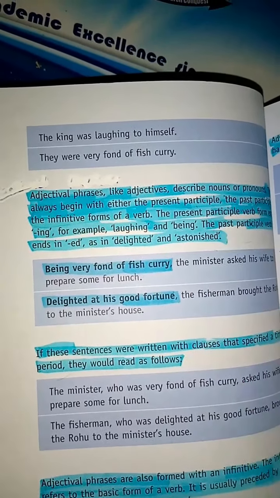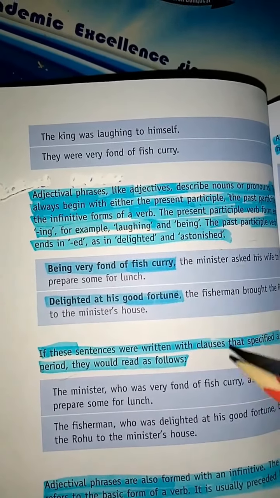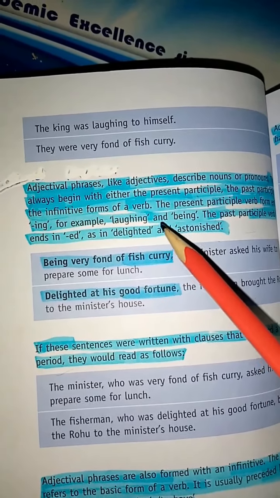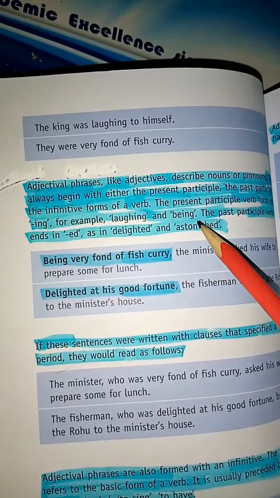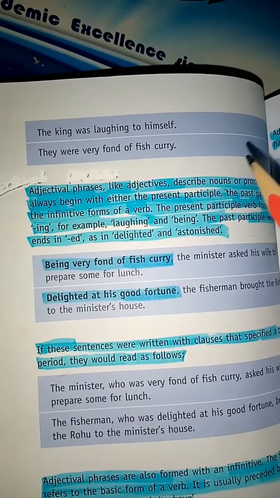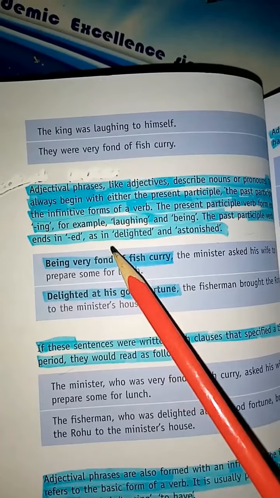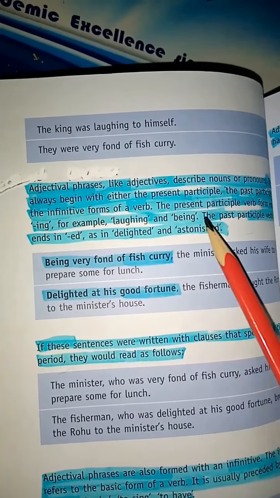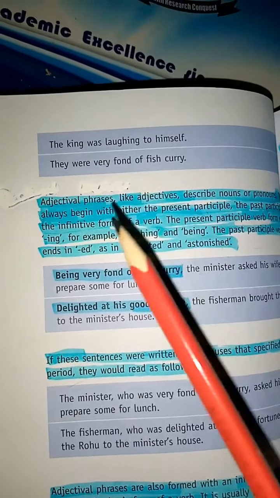The present participle is the verb ending with ing, for example laughing and being. In a past participle the words end with ed, for example delighted and astonished, okay.